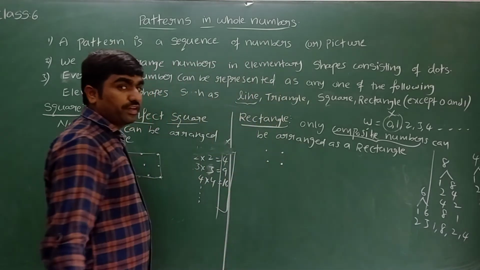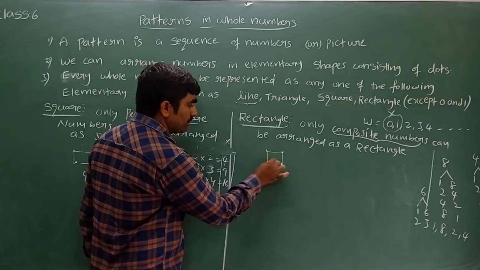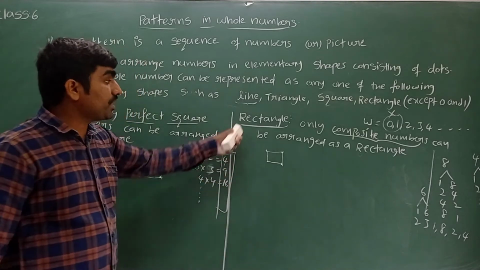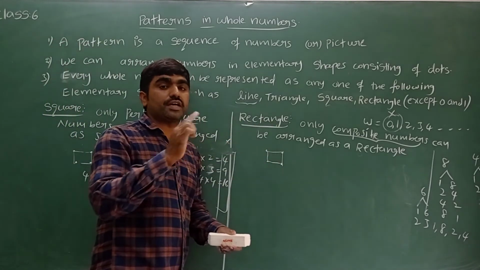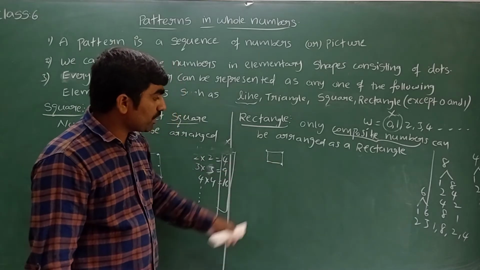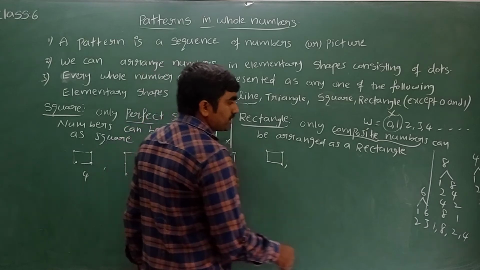Sir, how did you get a square? By joining this you get a square, no? Yes. Every square is a rectangle. Why? Because in a rectangle we need only that opposite sides are equal. Even here you can see opposite sides are equal. Understood?